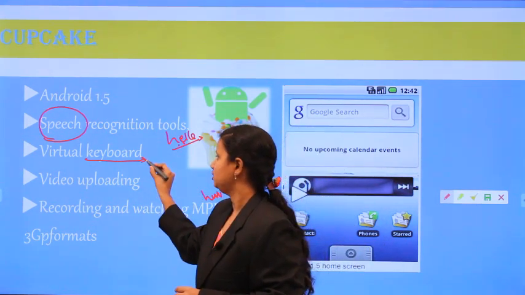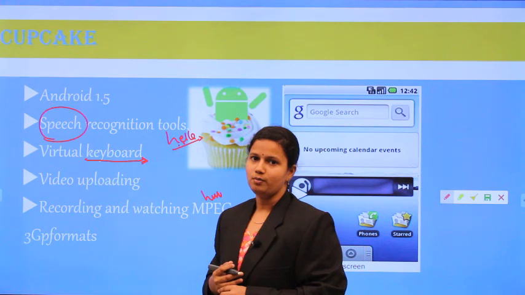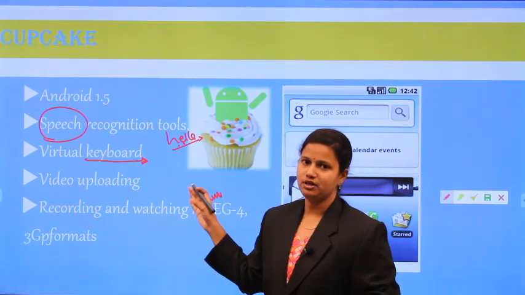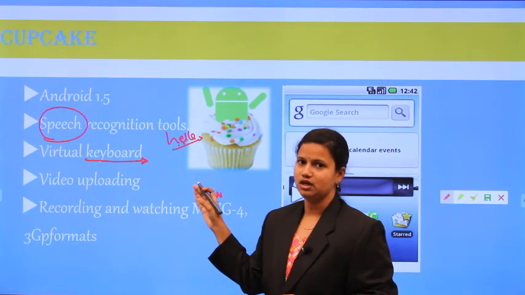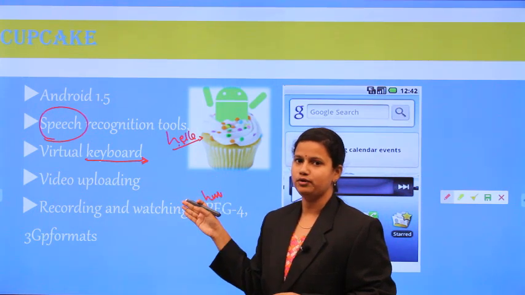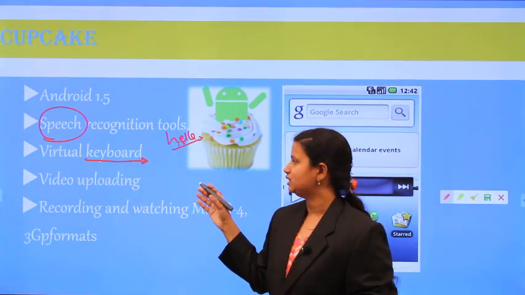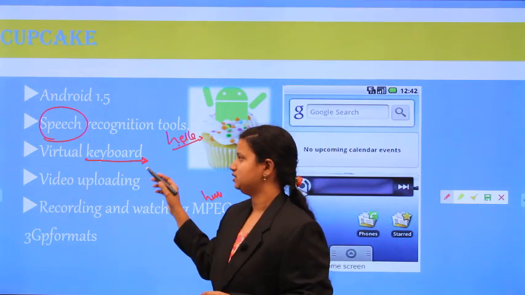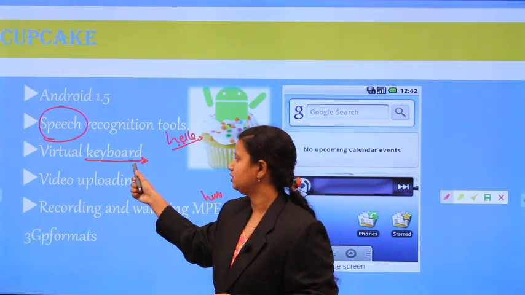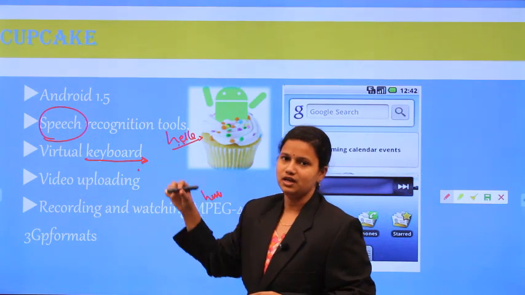This is mostly available in touch screen options. So we have to give the input not only physically; by using a virtual keyboard, we can type the words. This virtual keyboard is also introduced in the Cupcake version.